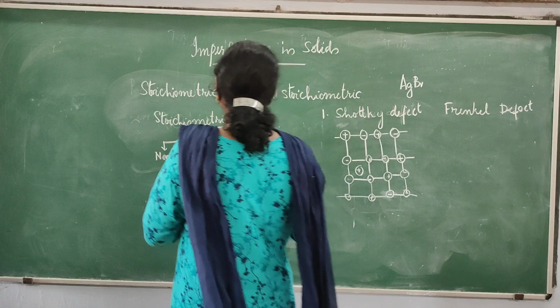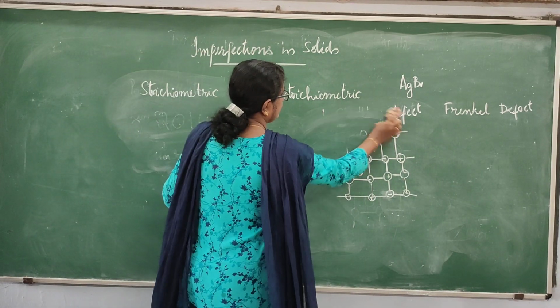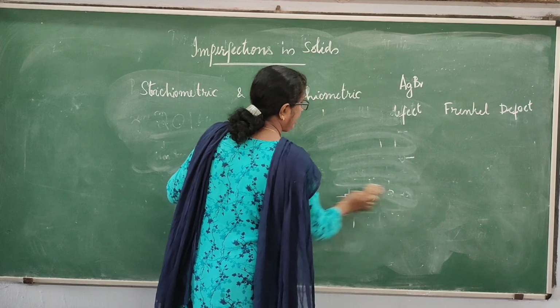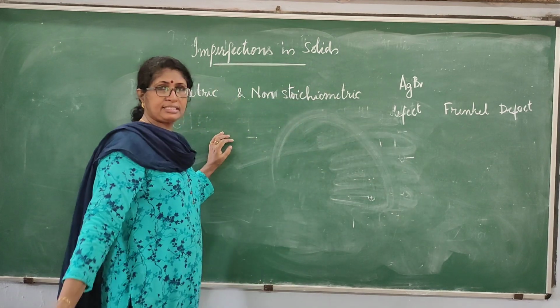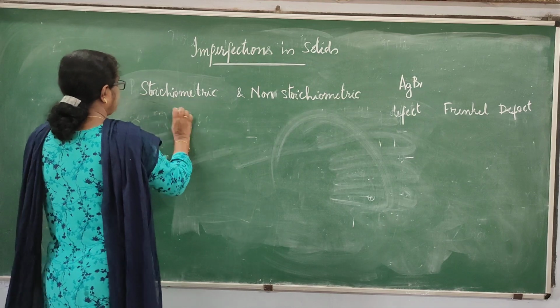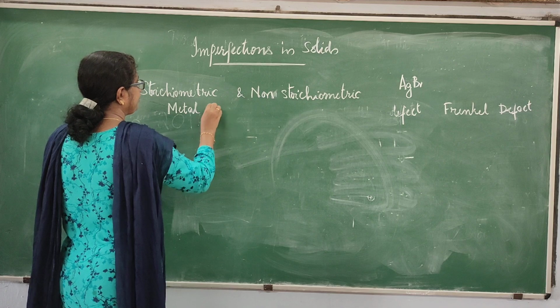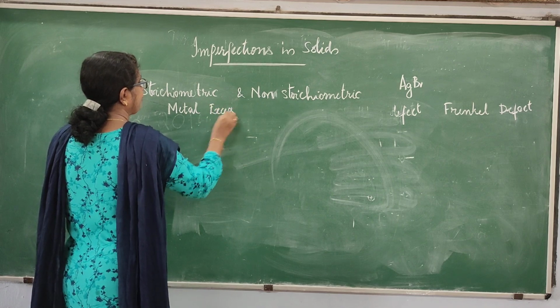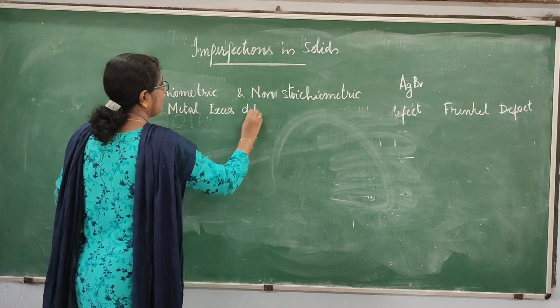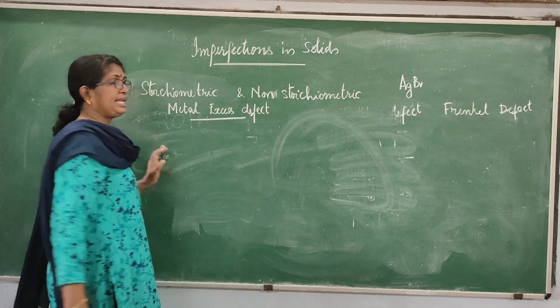Now non-stoichiometric defects are of two different types. They are metal deficiency defects and metal excess defects. But first we will take metal excess defect.